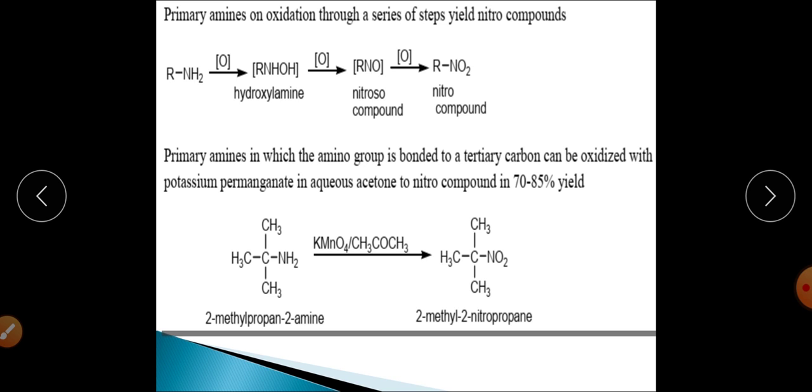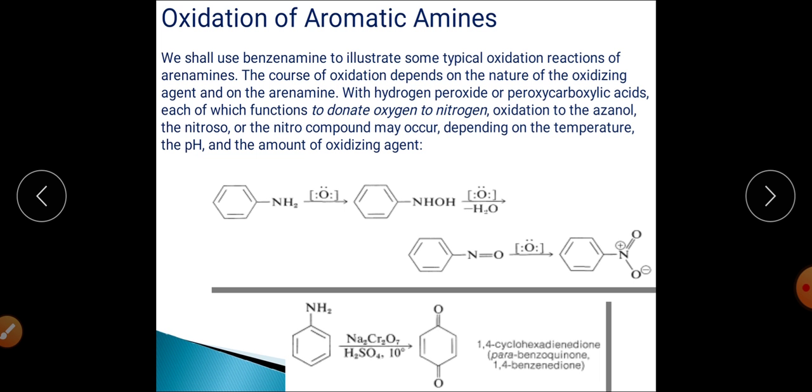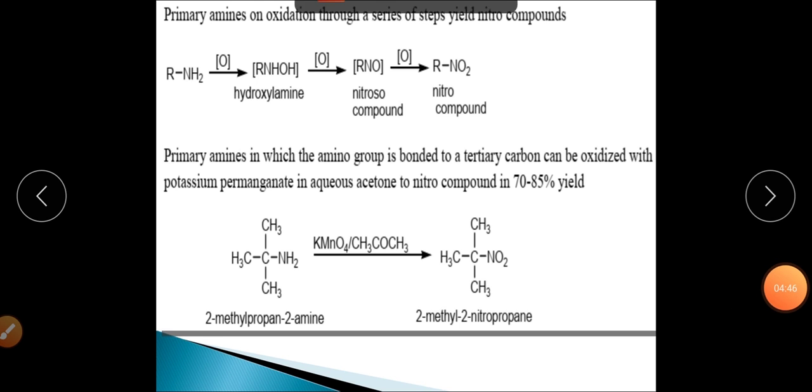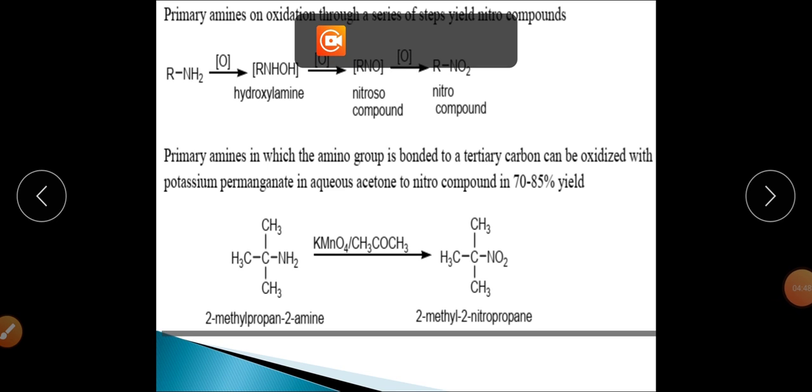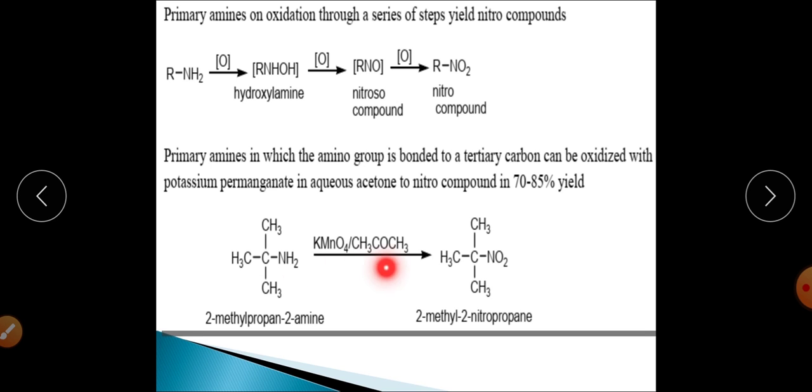And we can also see that if this tertiary carbon is also attached with that NH2 group, at that time the yield will also be maximum, the yield will also be excellent. So that is another factor on which this particular thing will depend. We were talking about different types of oxidizing agents, and you can see that this is one of the examples of an oxidizing agent.